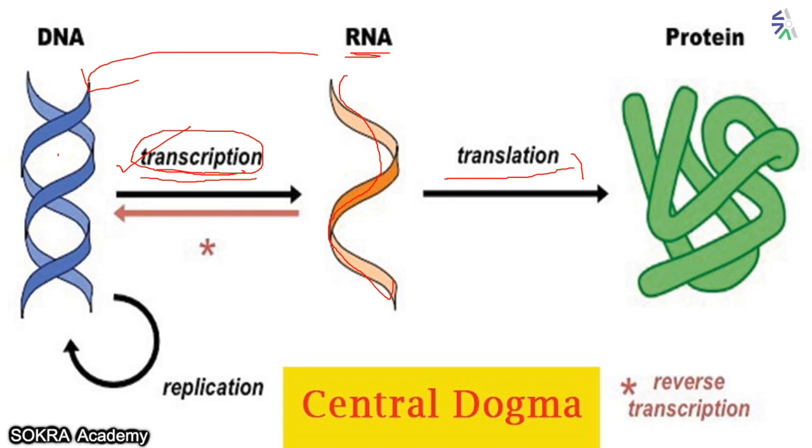And this RNA then is translated into protein. Then what is happening? This RNA is getting translated into protein. What is replication? If one DNA is making another DNA, then it is called replication. But if DNA is making RNA, that process is called transcription. And when RNA is making protein, that process is called translation.